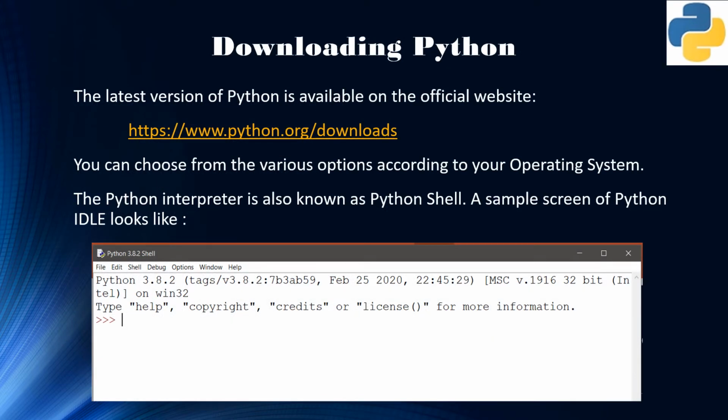Python can be easily downloaded from the official website python.org/downloads. From here, you can choose the correct version for your operating system. Once downloaded, a sample screen of Python ideally looks like this. The appearance of three angle brackets is the Python prompt, which means your interface is now ready to take the commands.